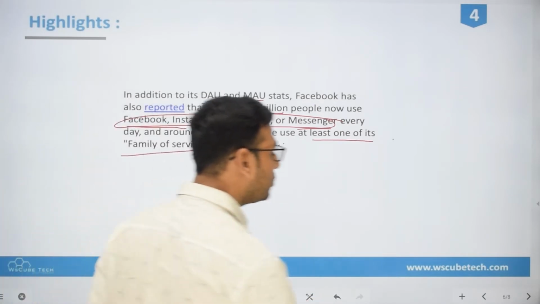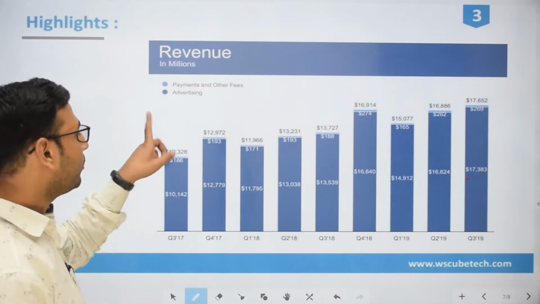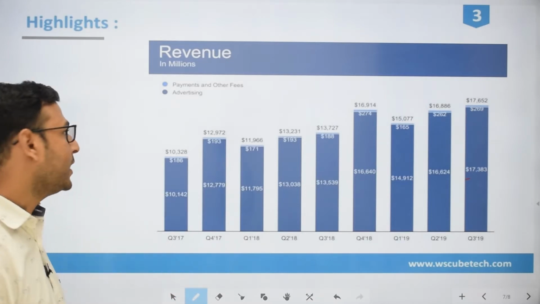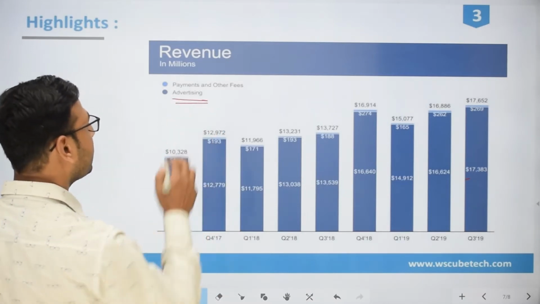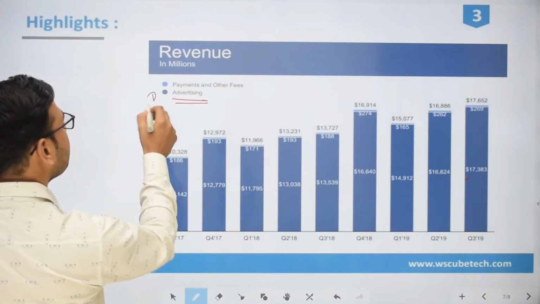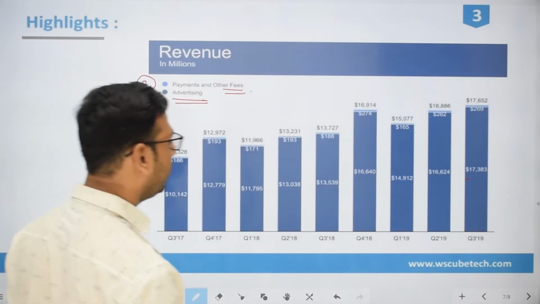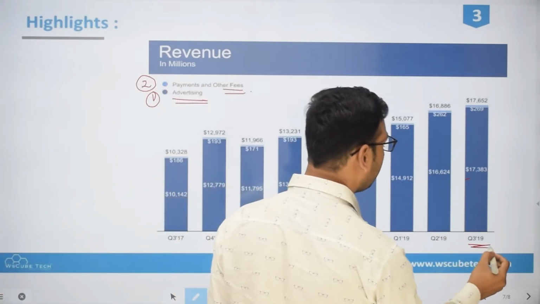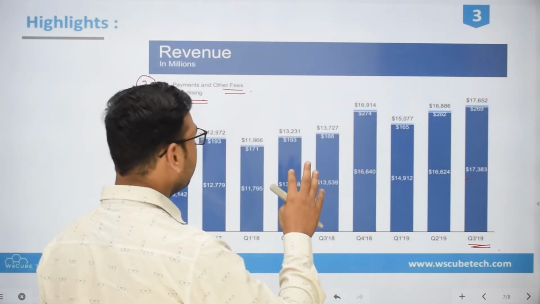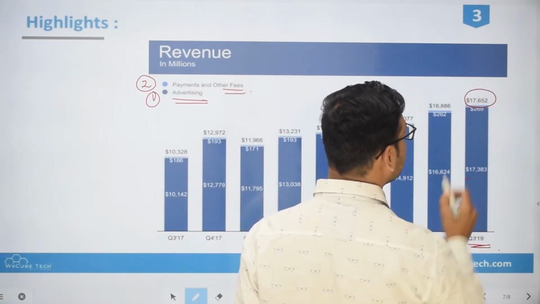Now let me tell you about some revenue reports. Earlier we talked about the users report; now I am going to tell you about the revenue report. As we all know, the major part of Facebook's revenue comes from advertising. There are two sources from which Facebook generates revenue: the first is advertising and the second is payment and other fees. So you see over here, we are heading to the third quarter report in 2019, and in millions, their total revenue is somewhere around 17,652.